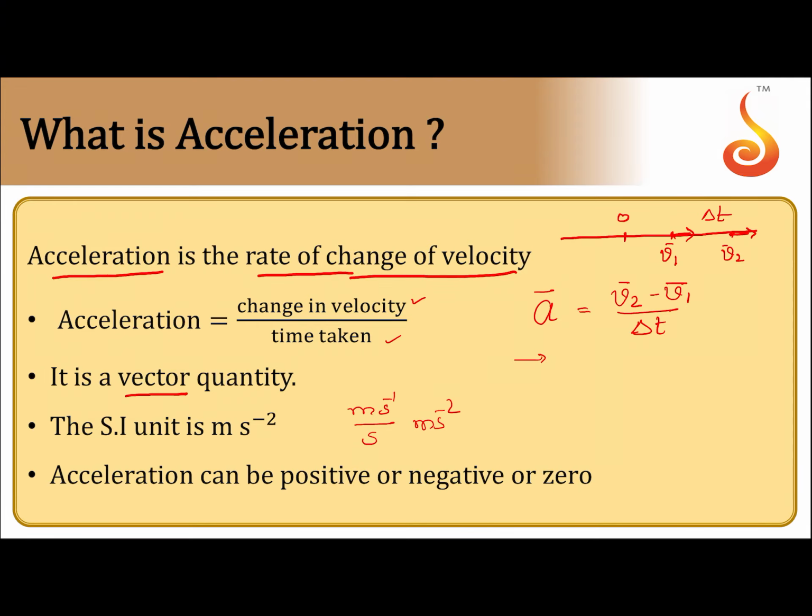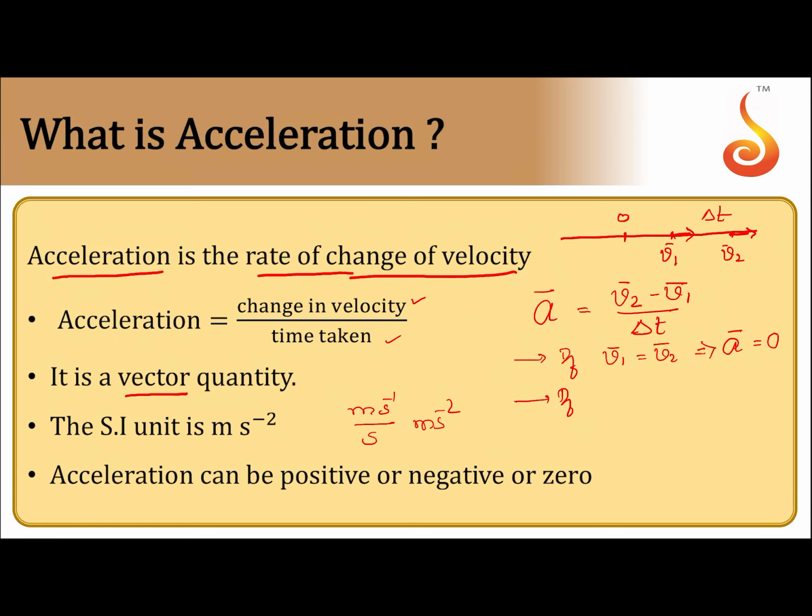Now, let us see what all the possibilities are. Possibility number 1: if the final velocity and the initial velocity are equal to each other, the particle has zero acceleration. The particle is not speeding up, it is not slowing down either.